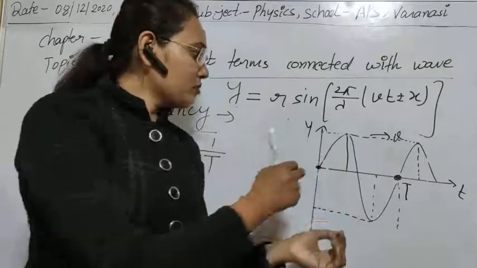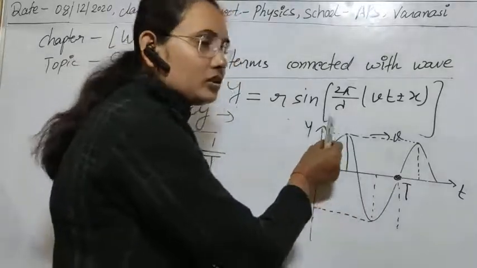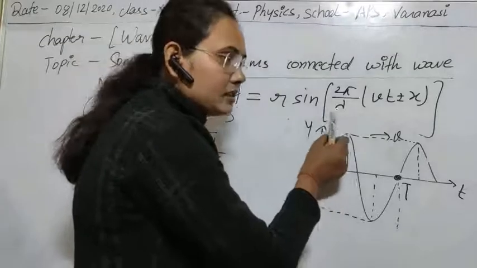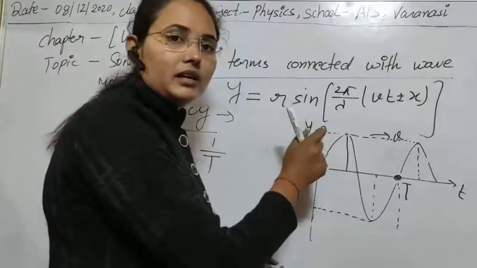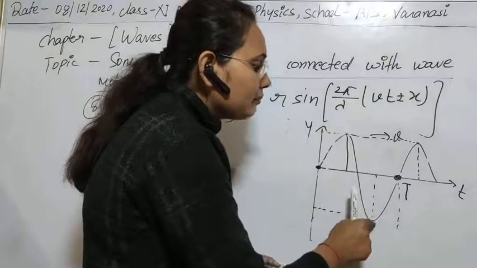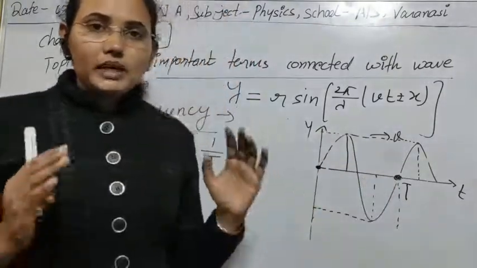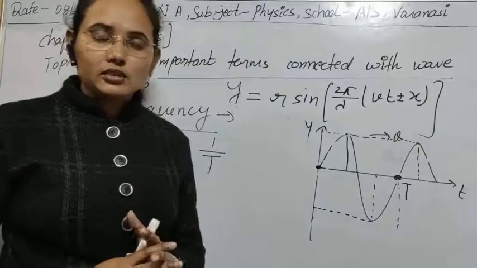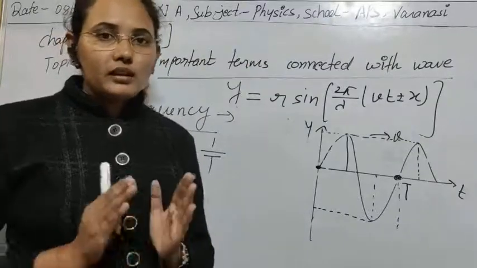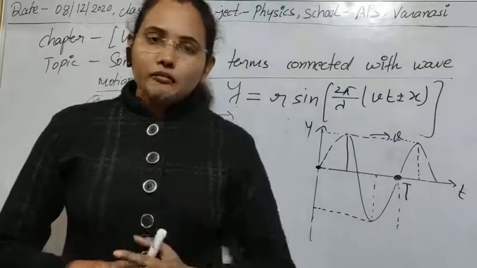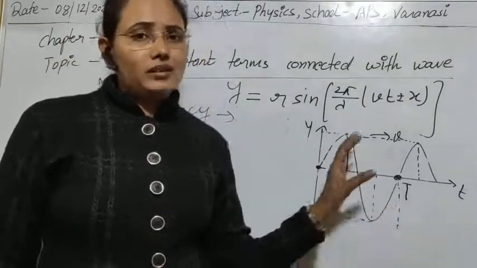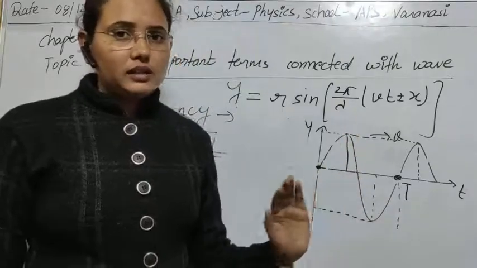The vibratory motion means the particles that are constituting the wave are oscillating in simple harmonic motion, means they are vibrating, and due to their vibration you can see that a linear motion is taking place here. So we are seeing the combination of vibratory and translational motion. So I think there is no confusion while understanding the motion of the wave in the complex or combined way.